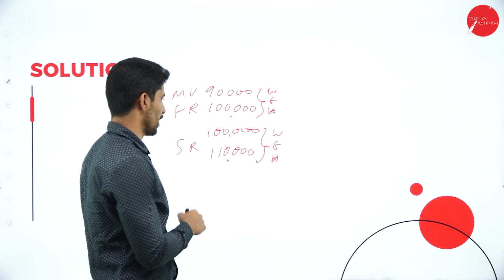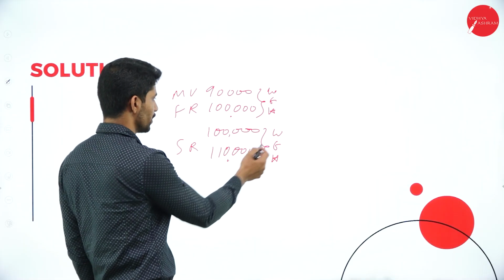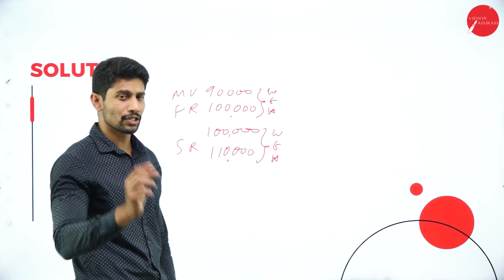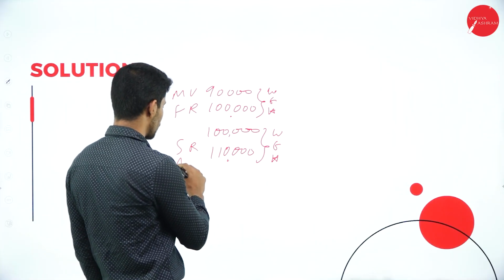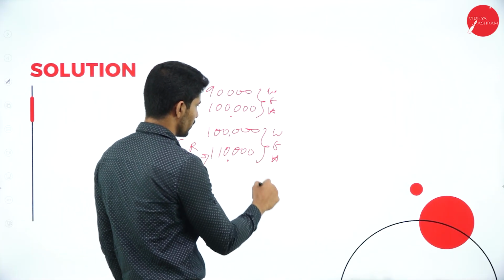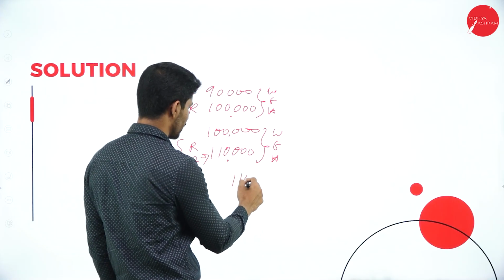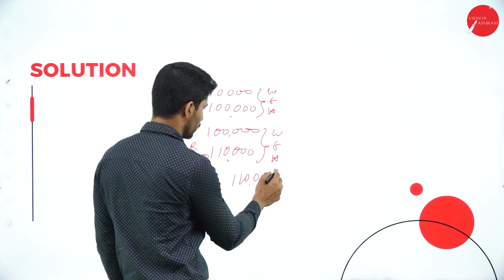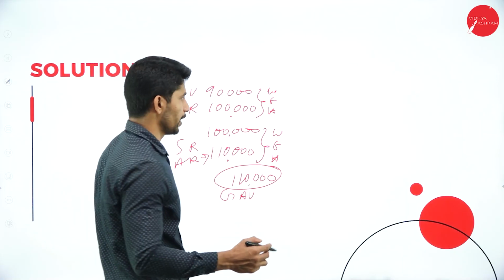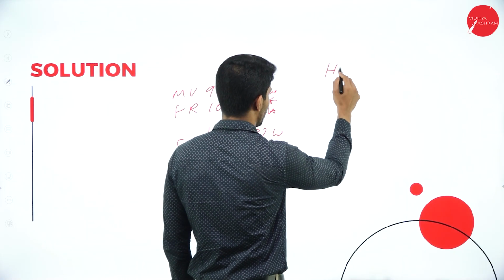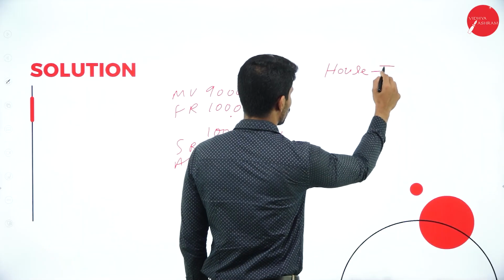If standard rent is given, you compare with the standard rent, whichever is low. If standard rent is not given, just compare this 1 lakh with the actual rent, and whichever is high, which is the highest amount, 1 lakh 10,000. This will be your gross annual value of house 1. Next, we solve for house 2.